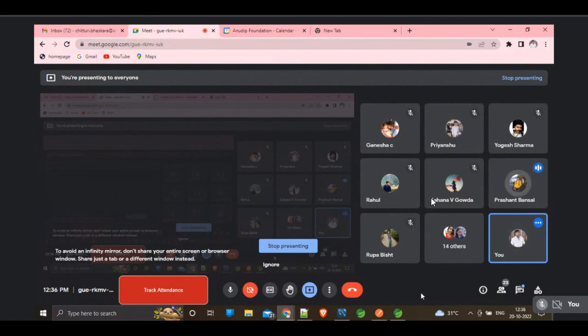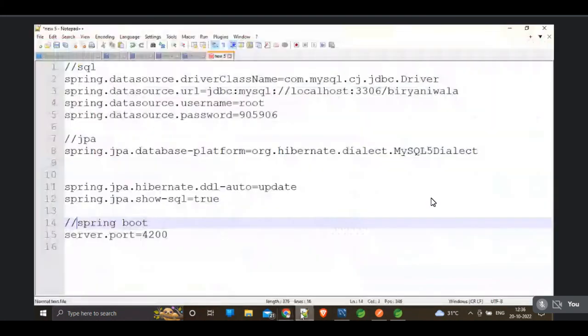What are the four different properties that we have to mention for MySQL? Sir, driver class name, very good, URL, username and password. That's it. Okay, so we have to mention four important properties in MySQL, that is, driver class name, URL, username and password. Very good.